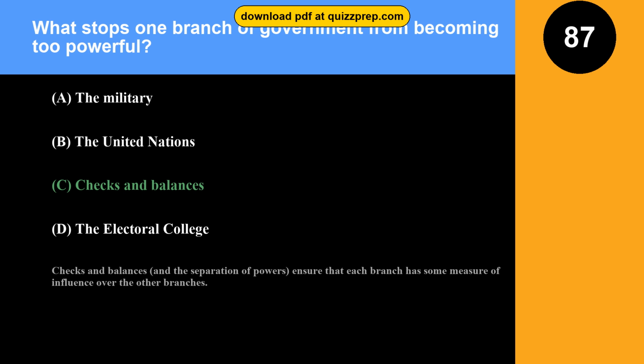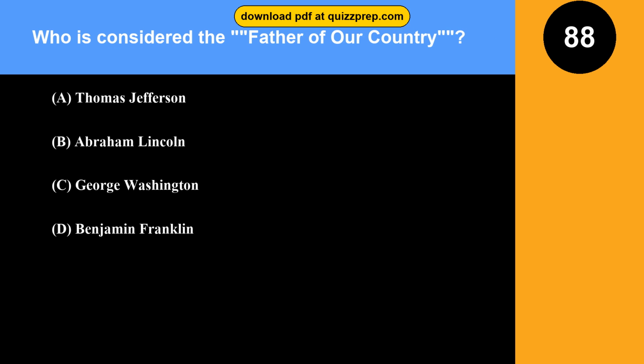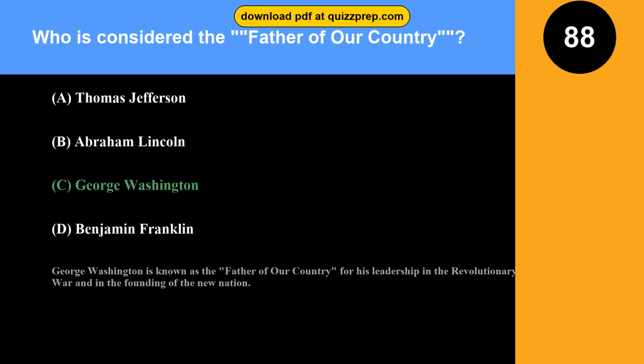branches. Question 88. Who is considered the father of our country? Option A, Thomas Jefferson. Option B, Abraham Lincoln. Option C, George Washington. Option D, Benjamin Franklin. The correct answer is option C, George Washington. George Washington is known as the father of our country for his leadership in the Revolutionary War and in the founding of the new nation.